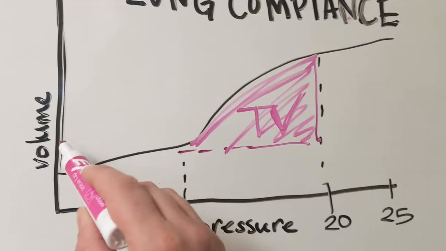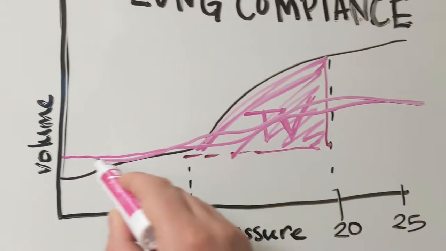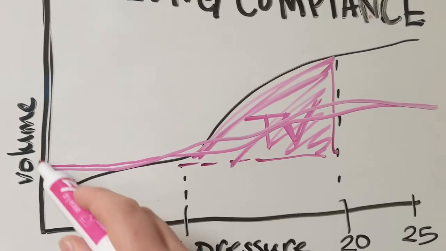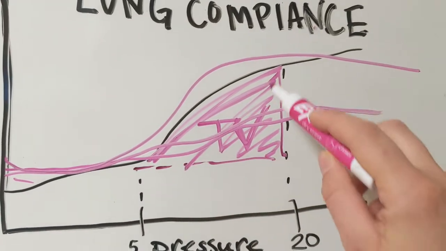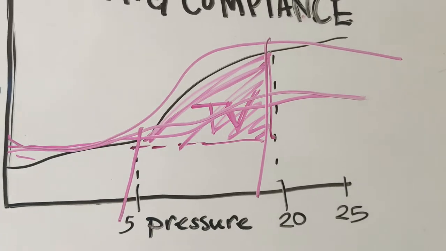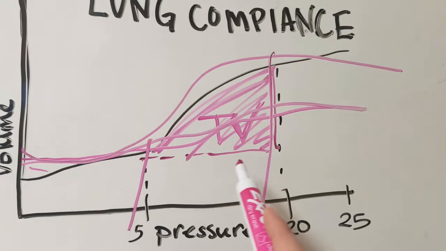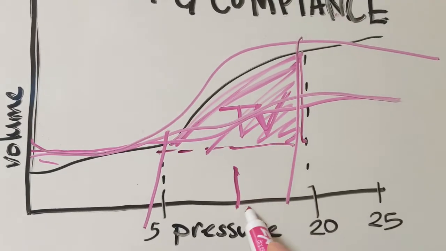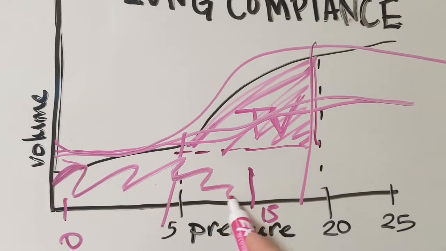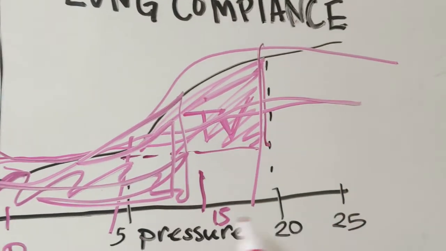So if we have a surfactant deficient baby, we might be like that in our lung compliance. I'm not sure if that's right, but if we were to give surfactant, we could potentially get back on a better curve, and that would help us increase our tidal volume, which would help us get rid of our CO2. You can also see from this graph that if we were still at 15, but let's say we were 15 and 0, this is going to be an actually lower volume than if we were at 5 and 20.